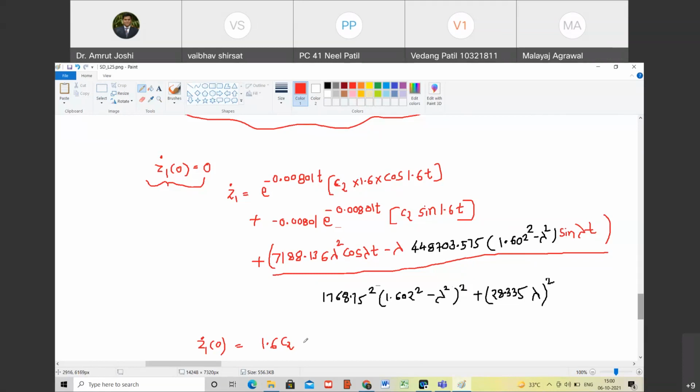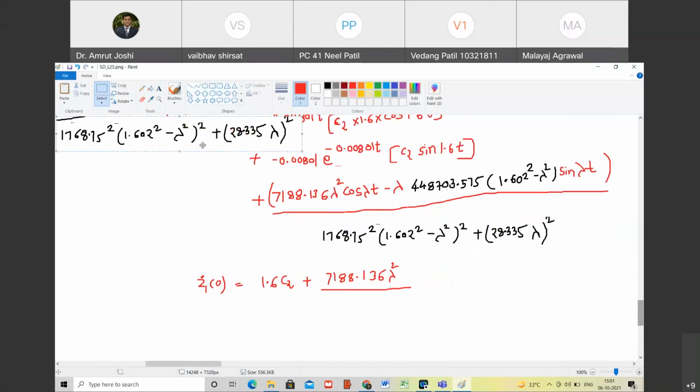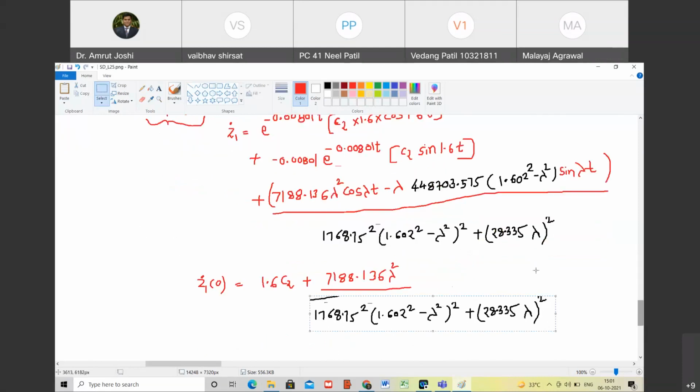So that will be equal to plus 7188.136 lambda square divided by the denominator. Are you with me? Yes. This is what is going to remain. And this has to be equal to 0.